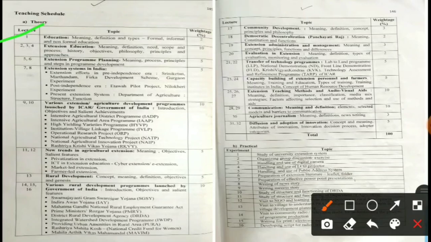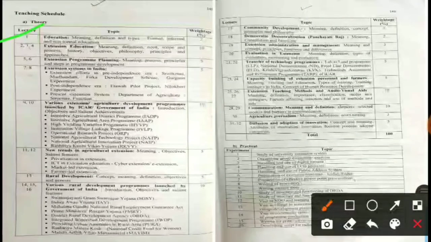Transfer of technology means whatever new technology or new practices or new variety is released, or whatever research is done on these new things by the university or the research station, that particular technology is transferred up to the grassroots level through the extension worker or subject matter specialist. Grassroots level means up to the farmers. That is your transfer of technology.